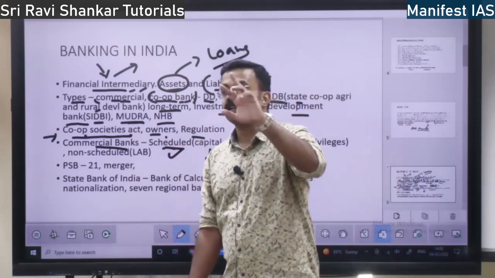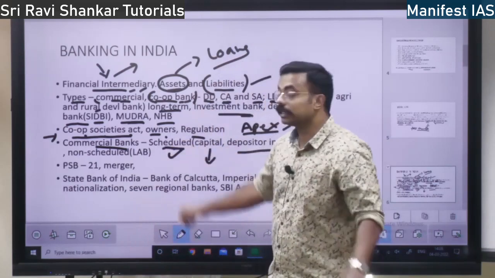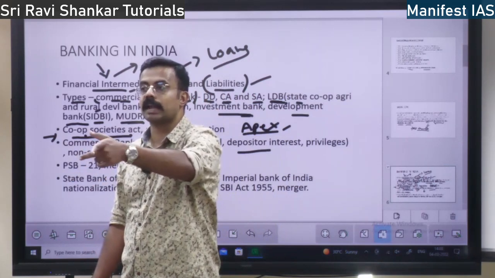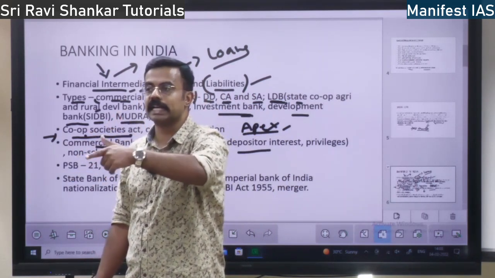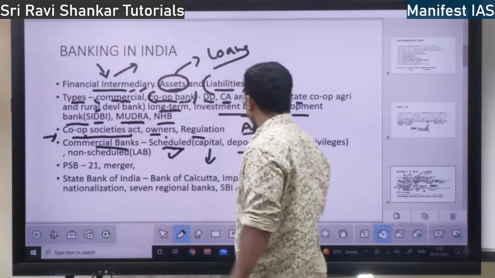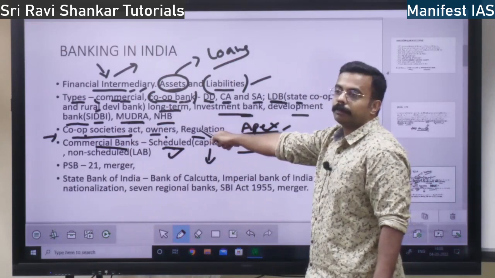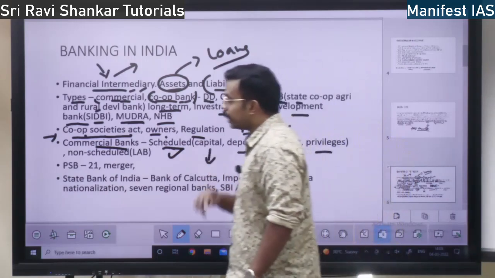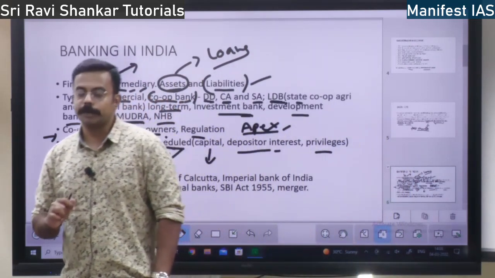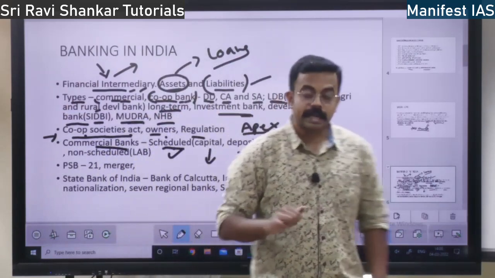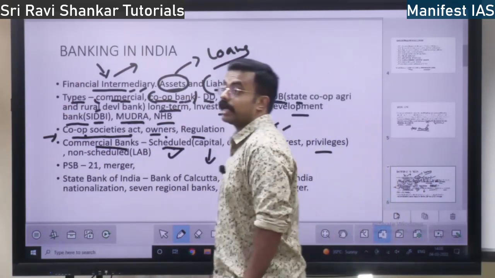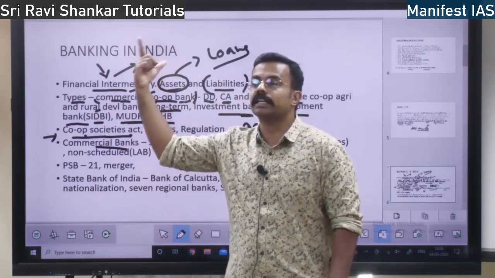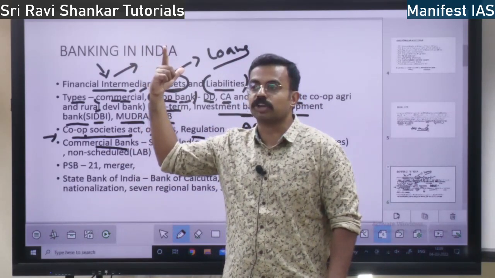Scheduled banks, actually, there are two types. Commercial scheduled banks are of two types: one is public sector bank, the other is private sector bank. Public sector, your SBI, Canara Bank, all those. Private sector, ICICI, HDFC, all these banks, right? Okay. Depositor interest is the goal of the scheduled bank, and these banks also have a lot of privileges. What privileges? They can have direct access to RBI. If any problem happens to a scheduled bank, they can go directly to the RBI. I told you, RBI is the lender of last resort.